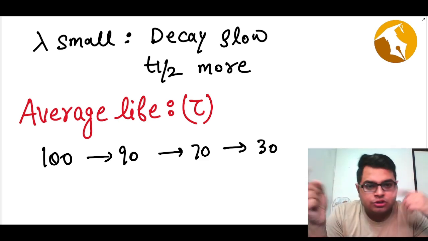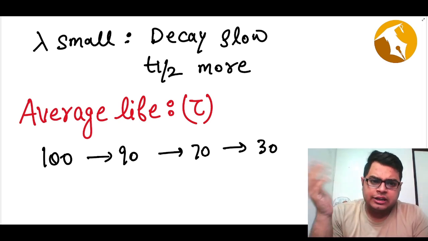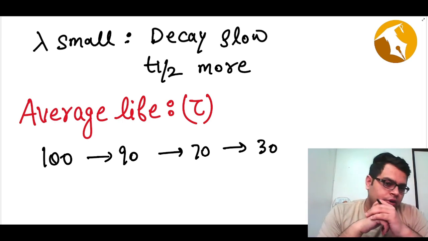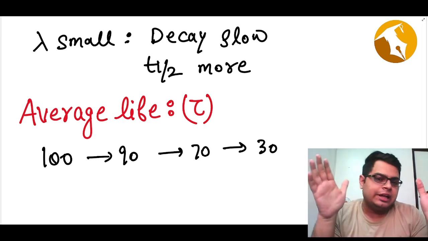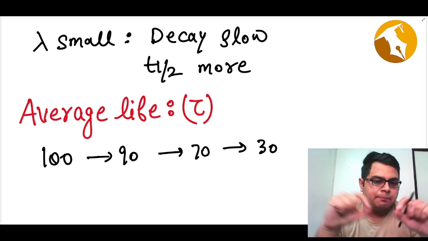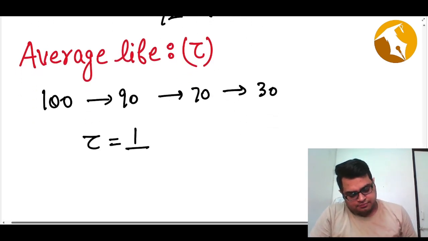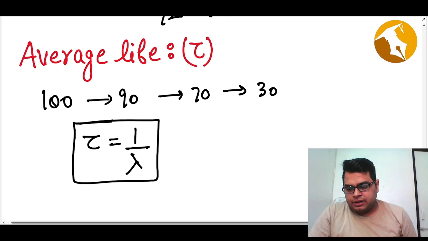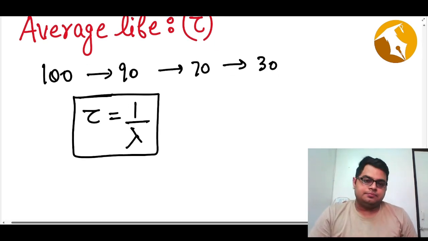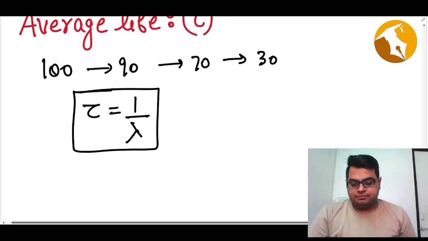Then there will be some average of life. What is an average life of a nucleus? It is just like humans. Some humans die at an early age, some humans die at a larger age or older age. Then we say, what is an average lifespan of a person? Similarly, what is an average life of a nucleus in any particular sample? And that is basically defined as tau equals 1 by lambda. You can do the mathematics to prove this, and you will come out as 1 by lambda. So the average life is defined as 1 by lambda.